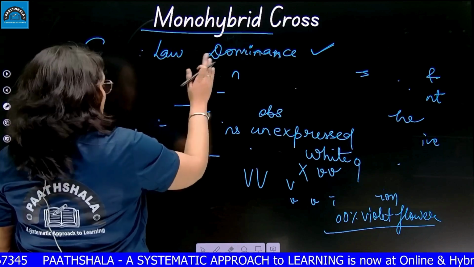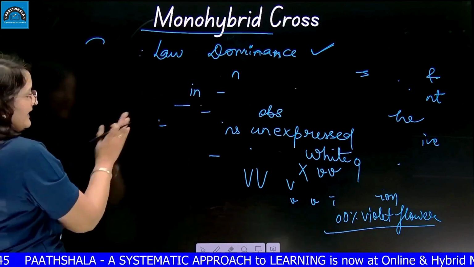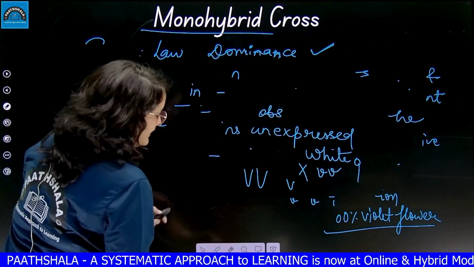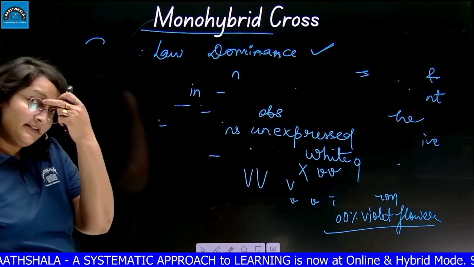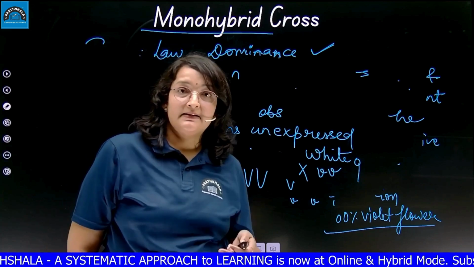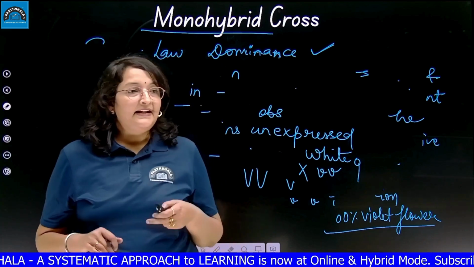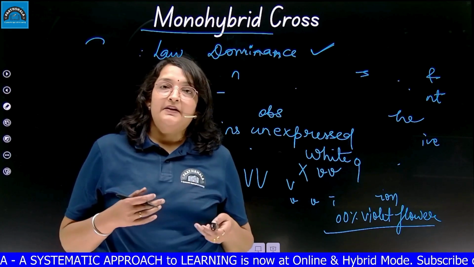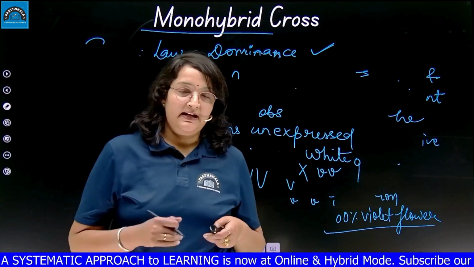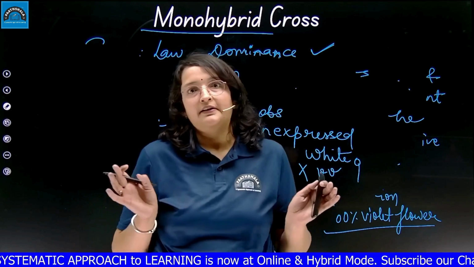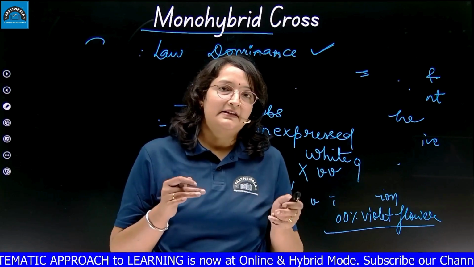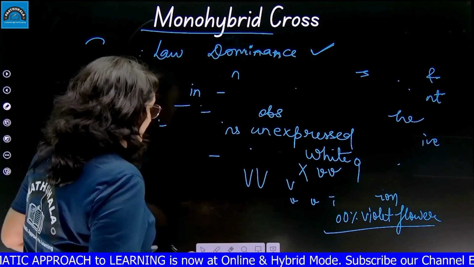For his second law of genetics, Mendel continued with his F1 generation plants as the parent plants, and then he got the second generation, and in the second generation he found some different results, and on that basis he gave the second law of genetics. Let me show you that.